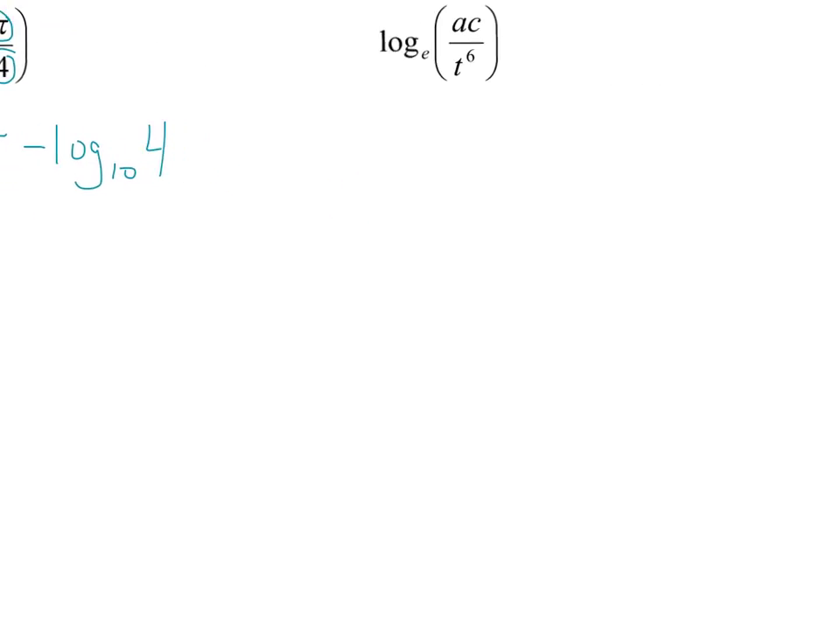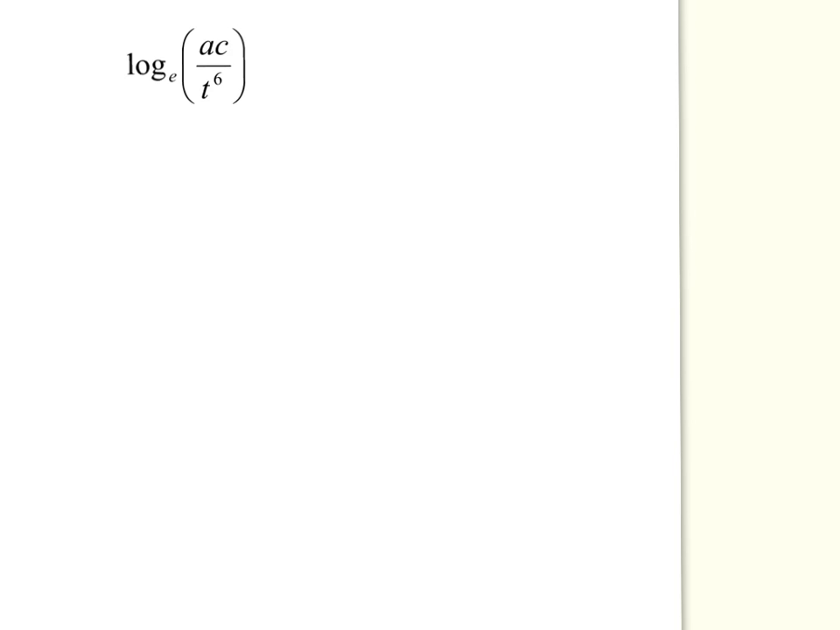So let's look at the next one. We have log base e. Again, we have a top and a bottom, so I can split that up as a difference. So this is log base e of AC minus log base e of t to the 6.